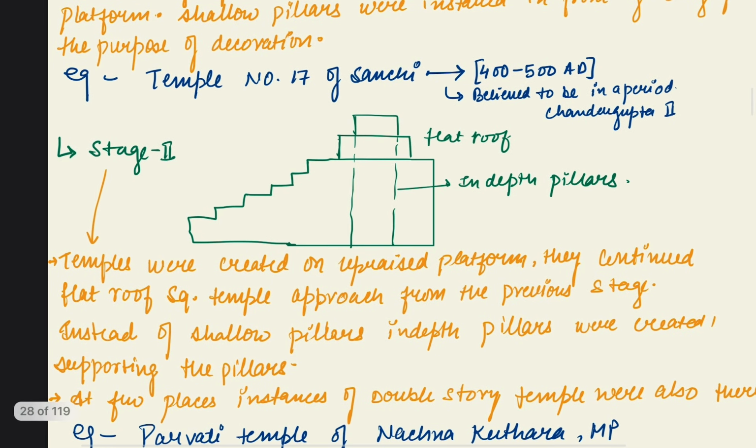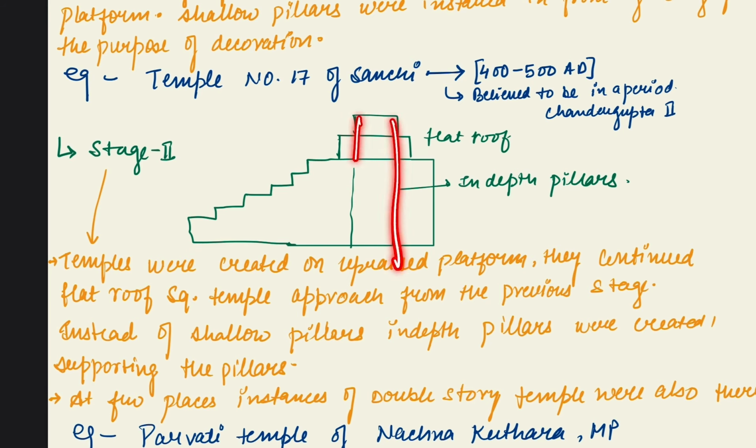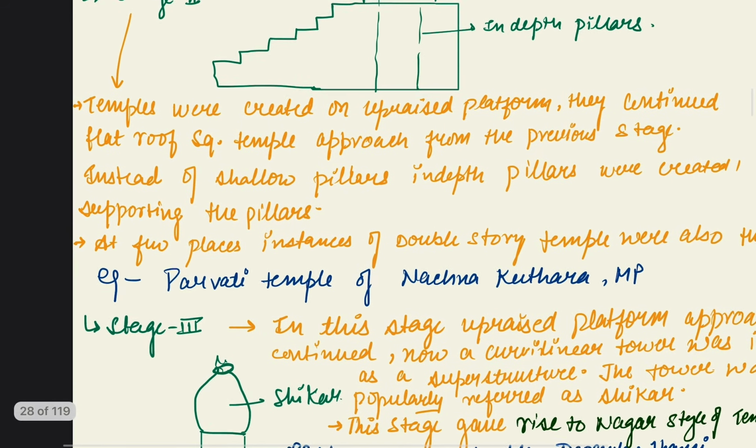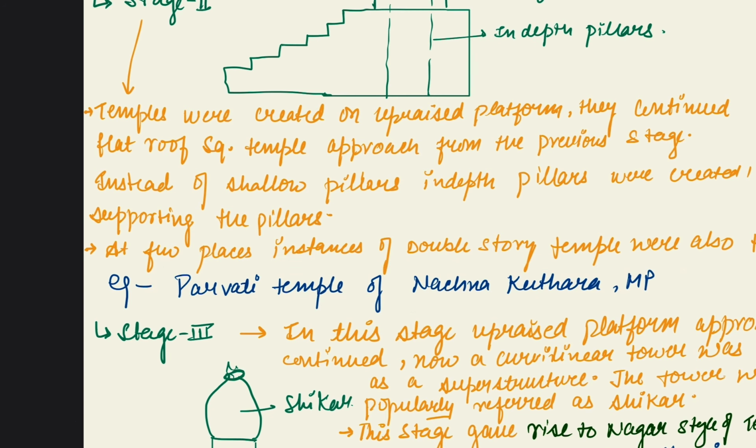Stage 2. In this stage 2, an upraised platform was created. It is basically known as the Jagati. And in-depth shallow pillars were constructed with flat roofs. The best example of this stage 2 is Parvati Temple of Nachna Kuthara, Madhya Pradesh.